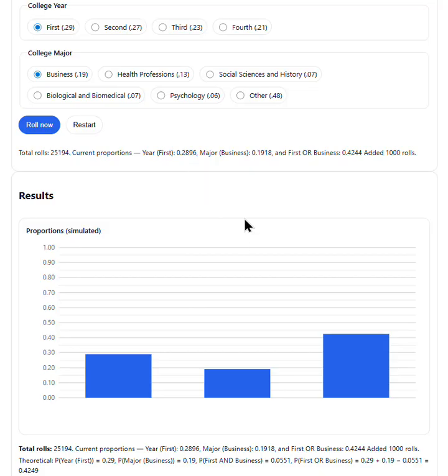In terms of people who are a business college major, it's expected to be 0.19, and we observe 0.1918. Awesome. And in terms of someone being either a first year or a business major, we expected that it would work out to be 0.4249, and we observed 0.4244. So the law of large numbers works really well. Of course, you have to get up to around 25,000 selections to really dial it in closely.